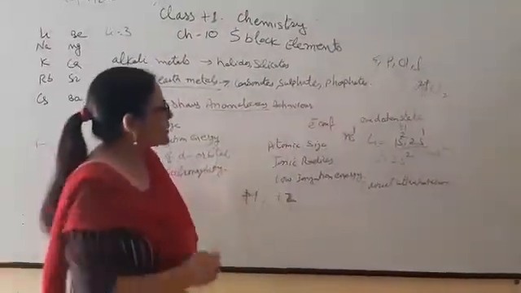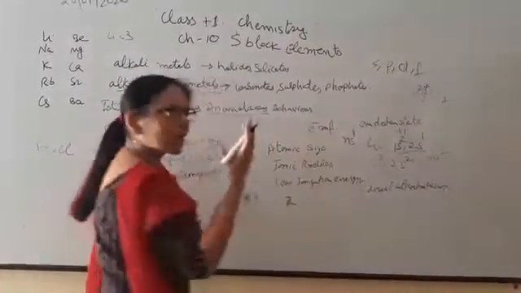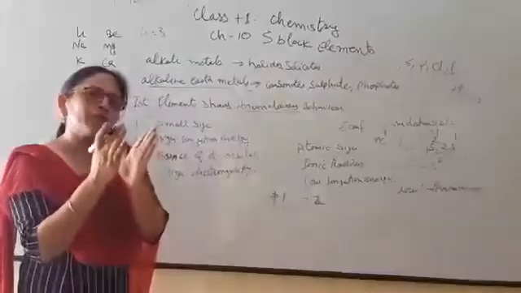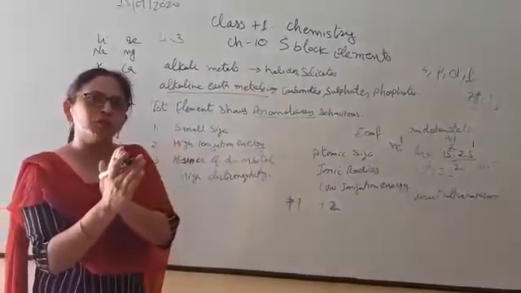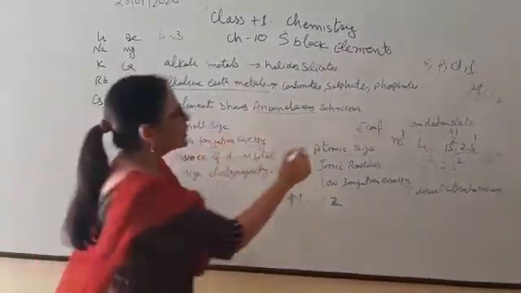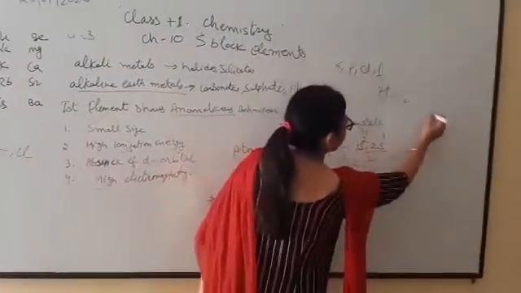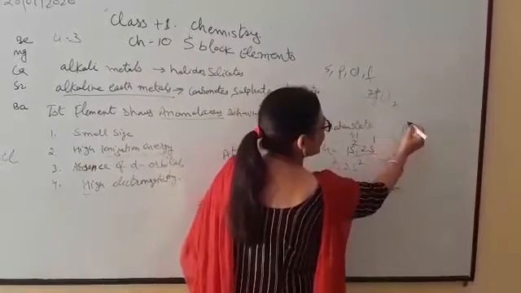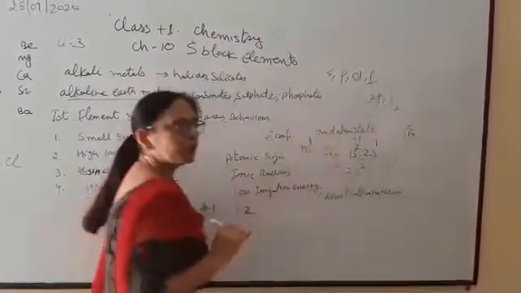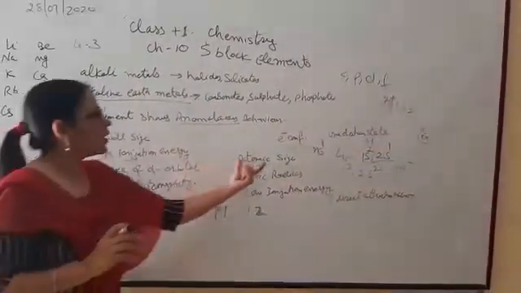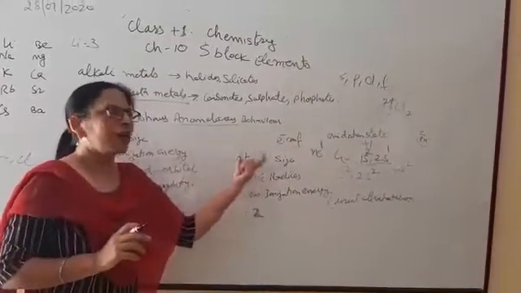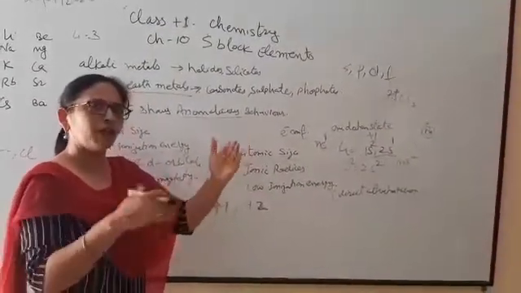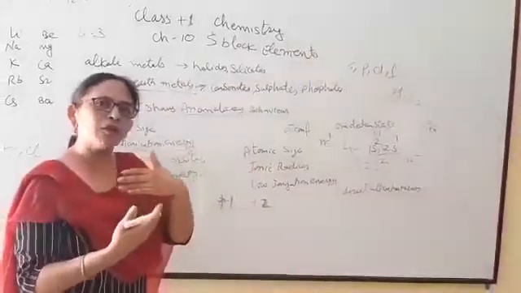Next one is atomic size. Atomic size means the size of the atom. An atom is one in which electrons, protons and neutrons are distributed. In the center there is a nucleus in the structure of the atom. Inside the nucleus, protons and neutrons are present and electrons revolve around the nucleus. That is the structure of the atom. Atomic size is the size of the atom, and this size depends upon its electronic configuration. As the number of shells increases, the size also increases.